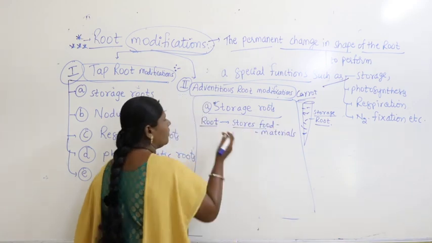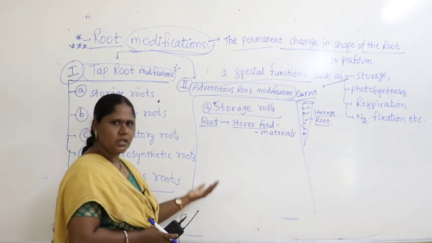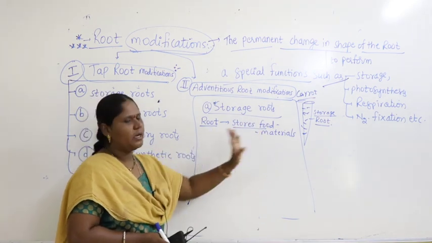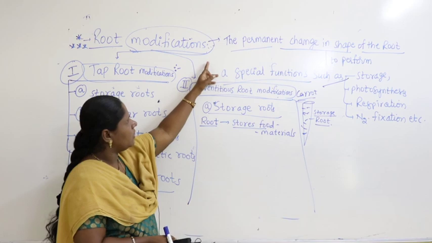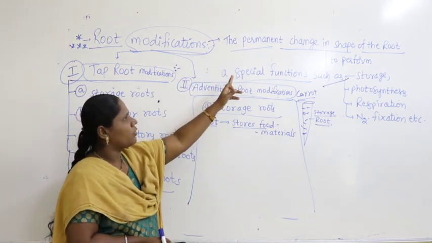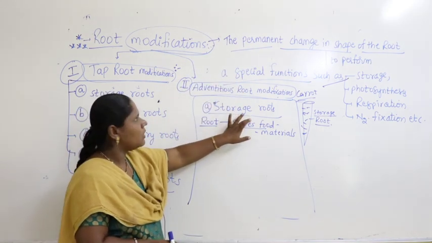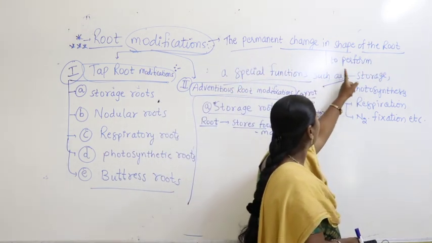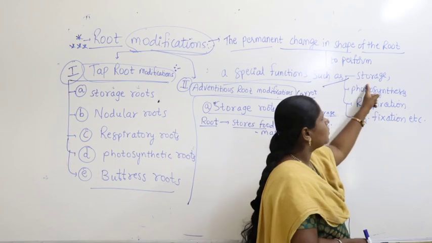Why do you call them storage roots? As the name indicates, roots store food materials. So what do you write for storage root? The permanent change in the shape of the root to perform a special function as storage.